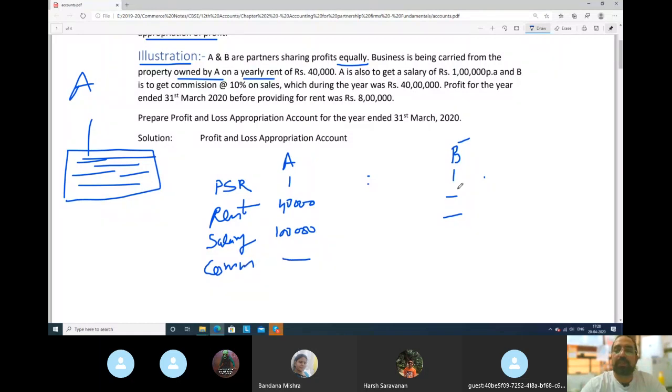A is not getting commission, B is getting commission of 10% on sales, which during the year is 40 lakh. So 10% of 40 lakhs will be 4 lakh rupees. Sorry, one moment, let me write it properly. 4 lakh rupees.